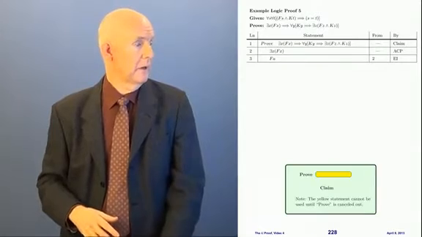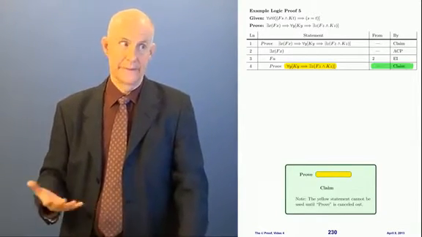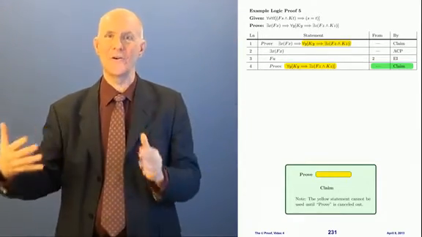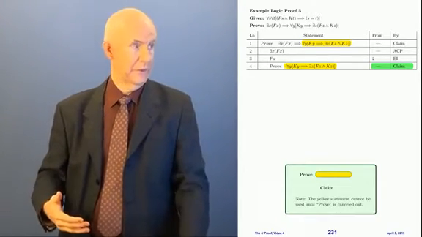All right, now I'm going to use the claim rule again, and I'm going to write prove this thing by the claim rule. And why did I pick that? Because that's my goal here in the outer proof. I'm trying to prove that thing, so let's copy it down and see if we can prove it.